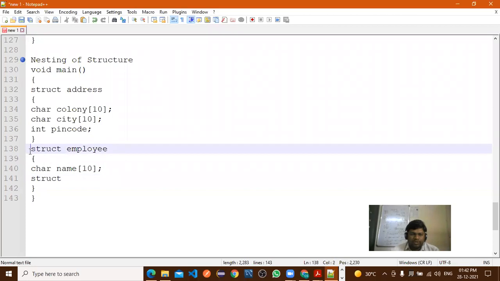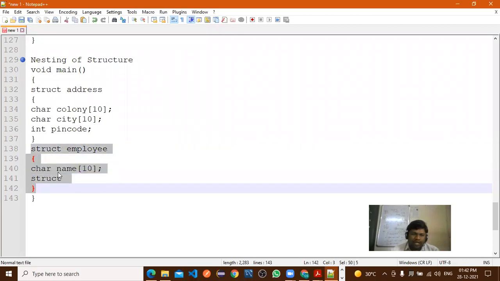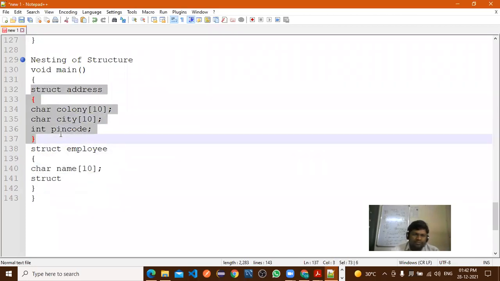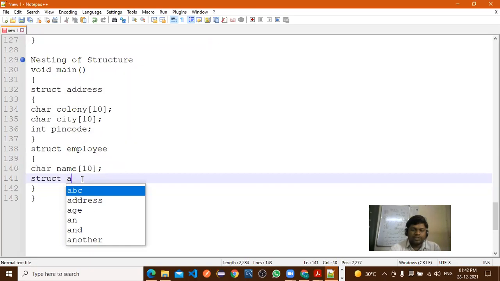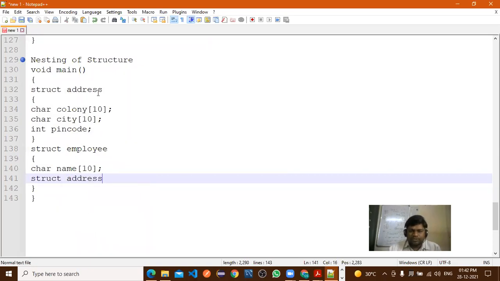So what we will do, in the struct employee, can we call this struct address? Struct employee मध्ये struct address आपण call करू शकतो. Can I write like this? So what is the name of the struct address?